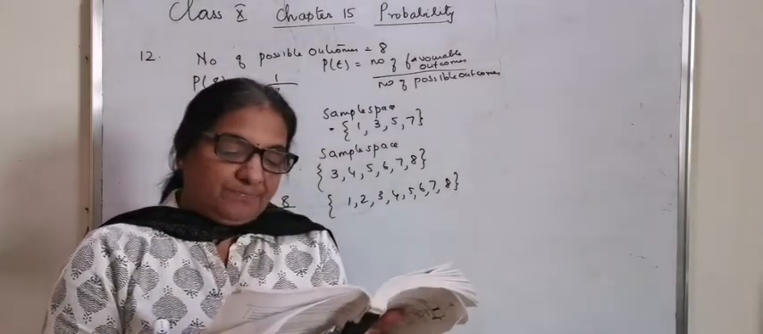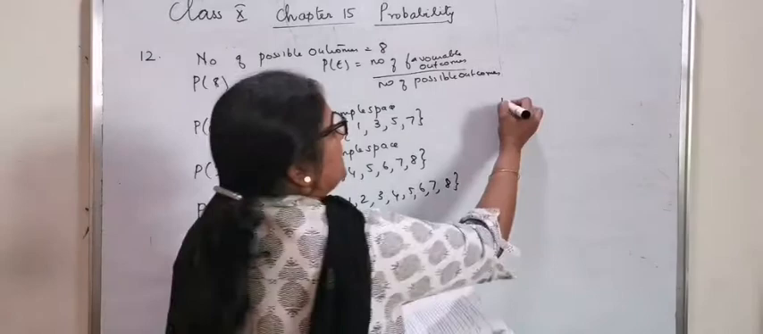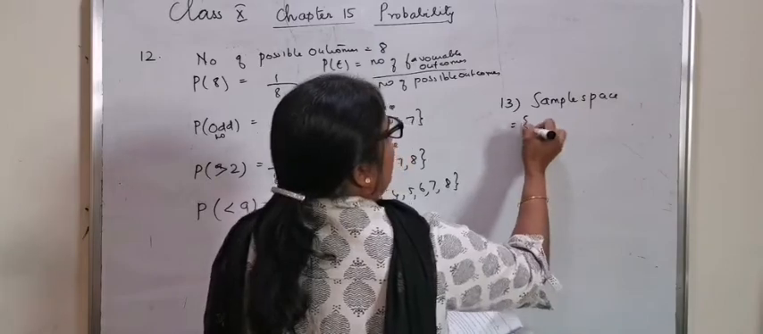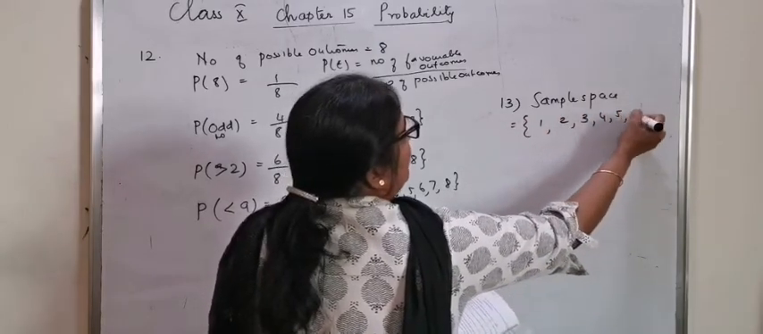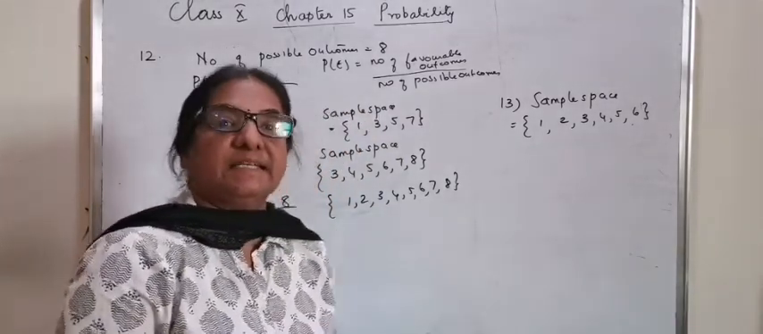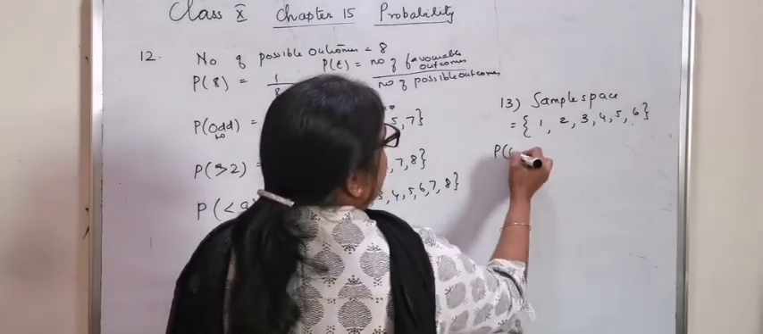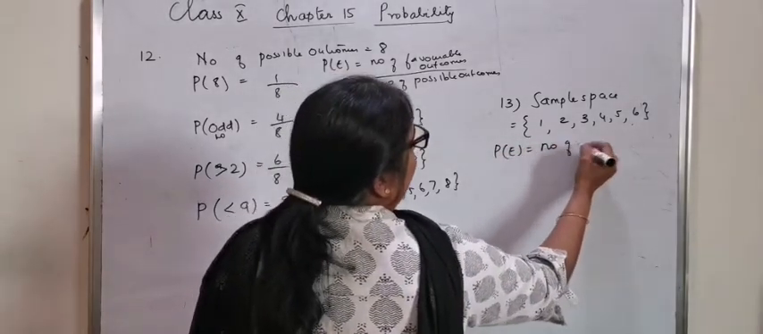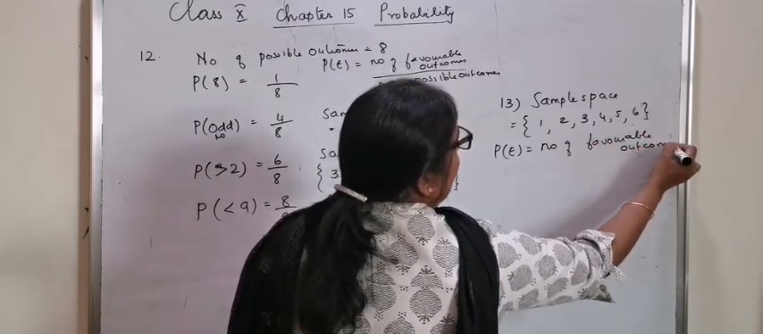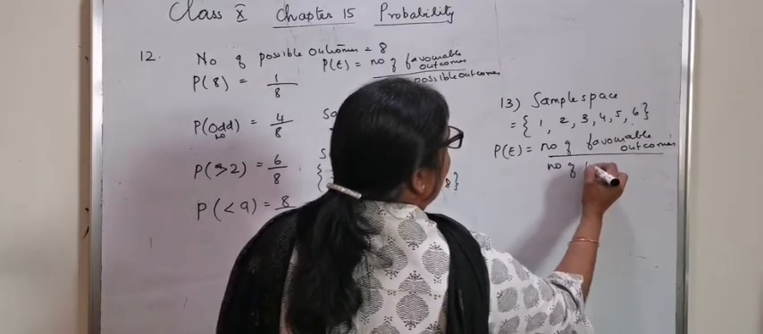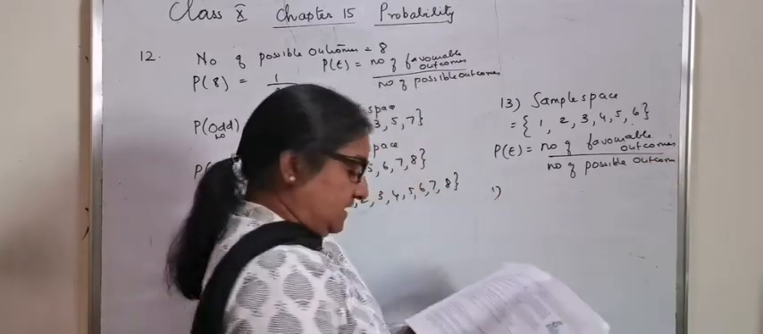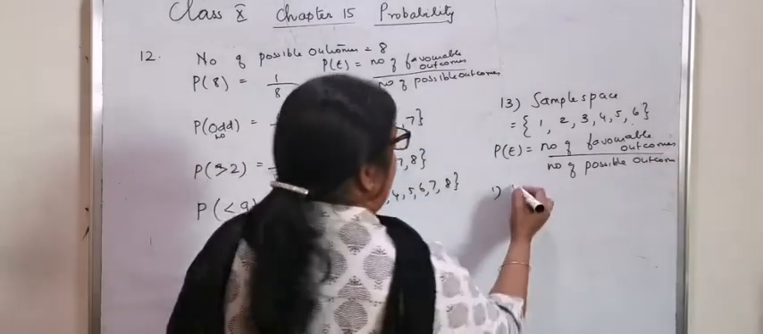Question number 13. A die is thrown once. So let's write the sample space. Sample space is equal to 1, 2, 3, 4, 5, 6. A die is thrown once. Find the probability that it is a prime number. So the general probability of an event is equal to number of favorable outcomes divided by number of possible outcomes. The first question is, find the probability that it is a prime number.